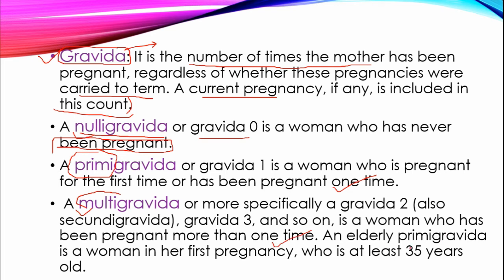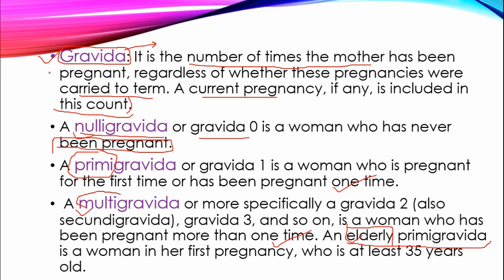And elderly primigravida is a woman who has her first pregnancy and is at least 35 years old. ठीक है, एक तो मल्टी ग्रेविडा होता है, एंड देन आता है हमारा elderly primigravida. So you can see by the name that elderly means having a big age. Okay, so elderly means a woman who is 35 years old or more than 35 years old and conceived for the first time, that is known as elderly